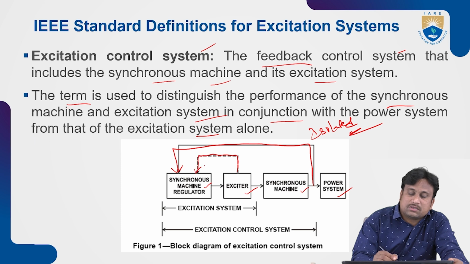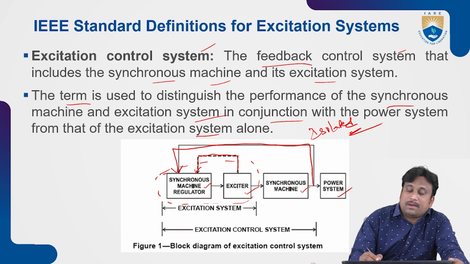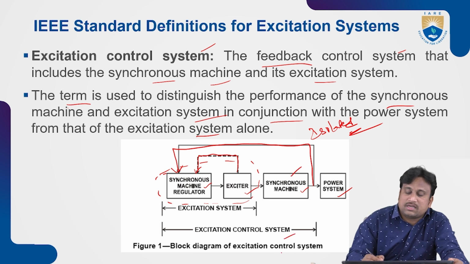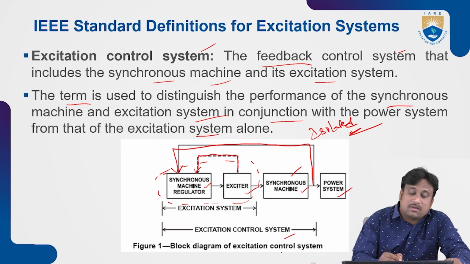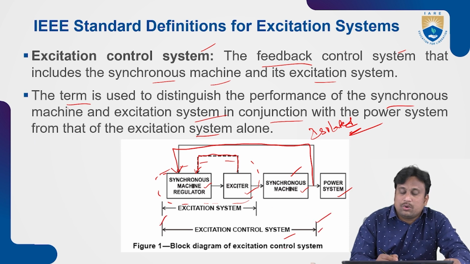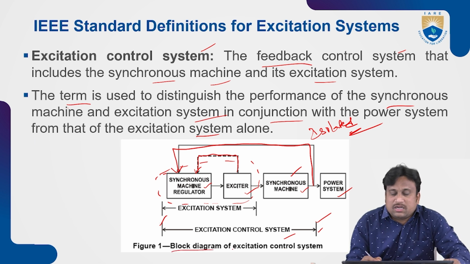This combination is wholly treated as the excitation system. The blocks of the excitation system connecting to the synchronous machine are wholly treated as the excitation control system, from this end to this end. This is the whole block diagram representation of the entire excitation system for a given synchronous machine.